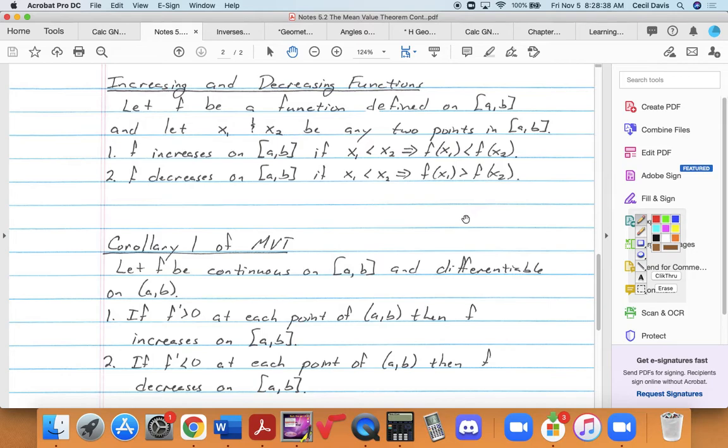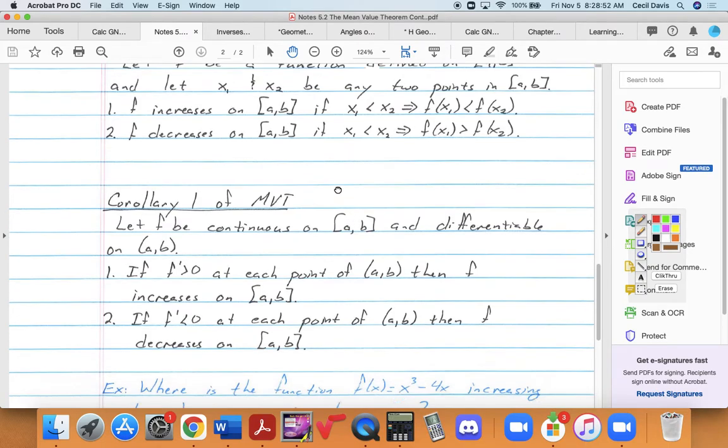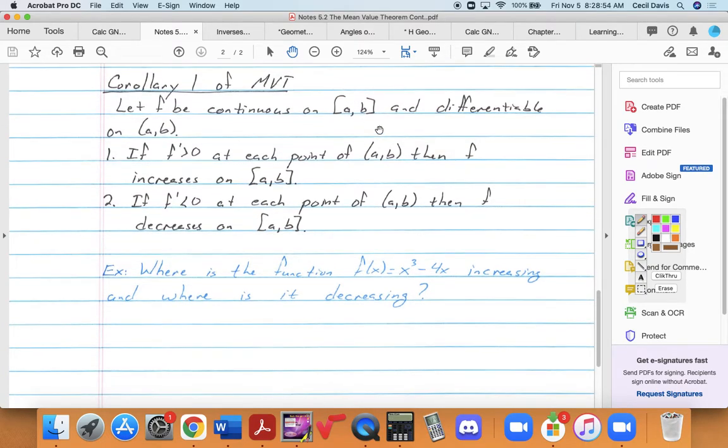Ohio. So, this leads us to a corollary of the mean value theorem. Remember, a corollary is something that is true as a direct result of something else. So, if f is continuous on the closed interval from a to b and differentiable on the open interval from a to b, all right, that means the mean value theorem applies, so does the intermediate value theorem.